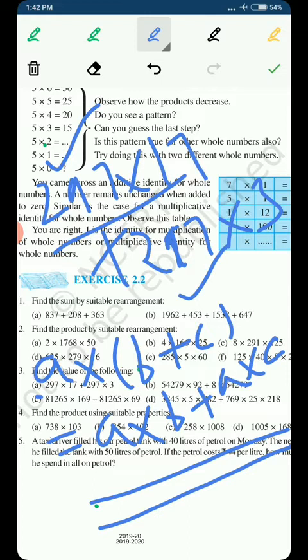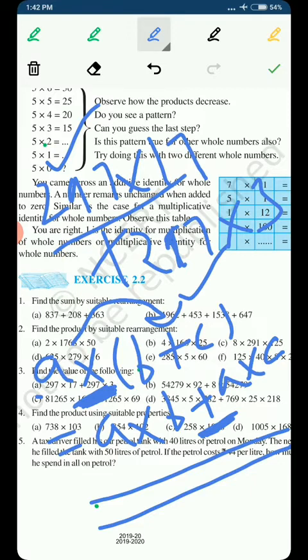So I will tell you that A multiplied with B plus C was the distributive property of multiplication over addition. I have told you that the distributive property of multiplication over addition says that we will distribute the multiplication over the addition sign on both the numbers which are under the bracket.